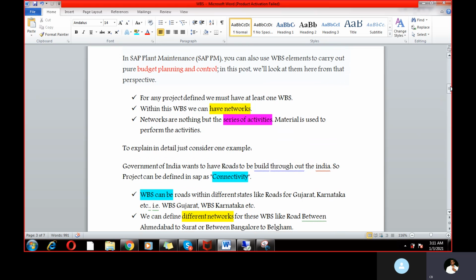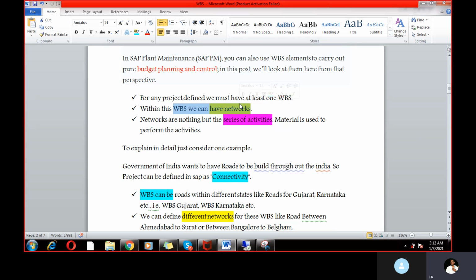And as I already told you guys, in any project definition we must have at least one WBS. And within a WBS we can create networks. This all comes under the project system, but WBS is very important for an FICO consultant, because the cost collection is through WBS, right?